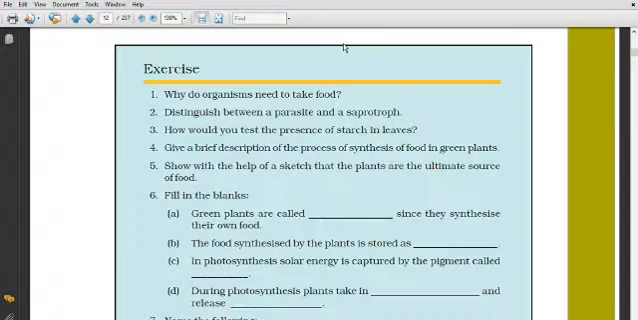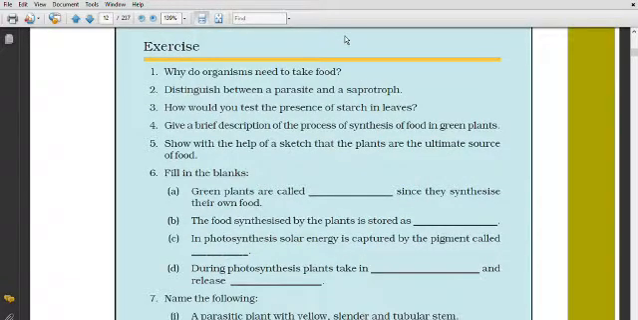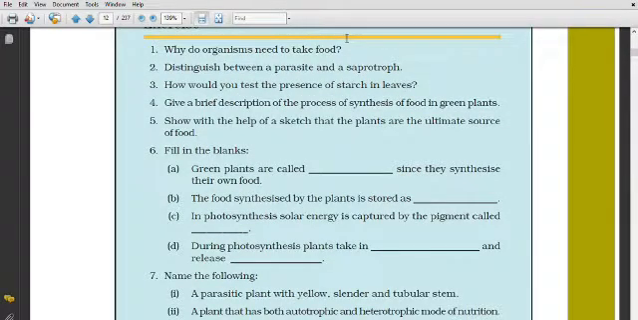Now fill in the blanks. Green plants are called autotrophs since they prepare their own food. Second one, the food synthesized by the plants is stored as starch, STARCH.